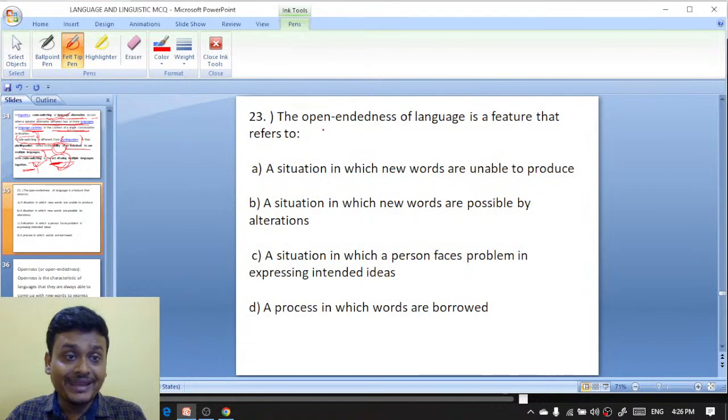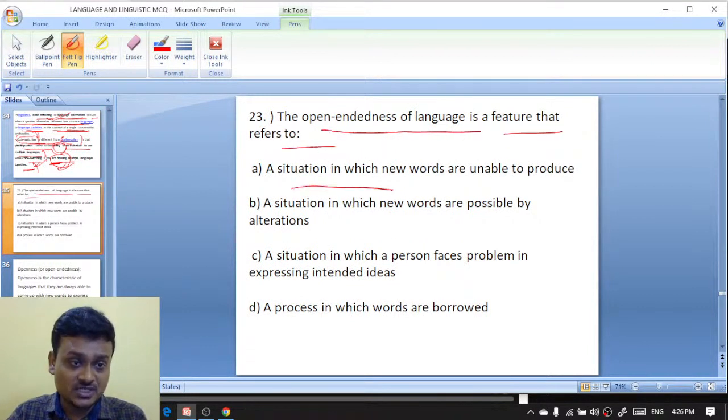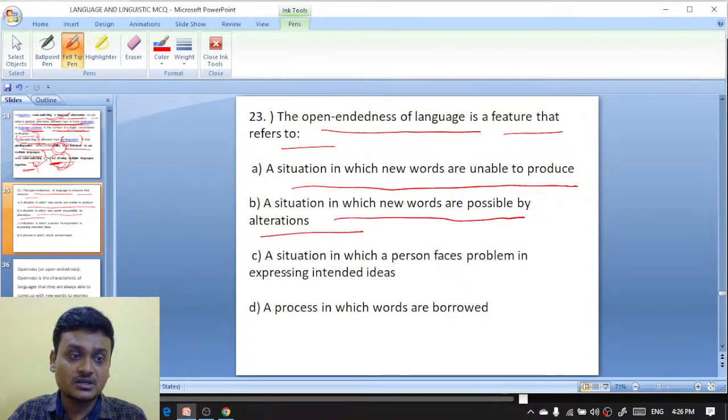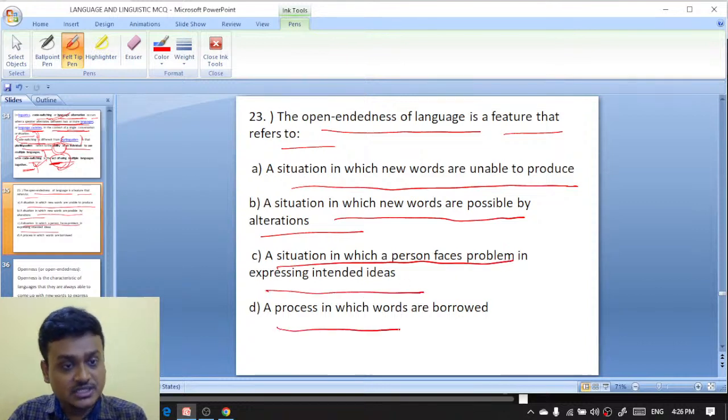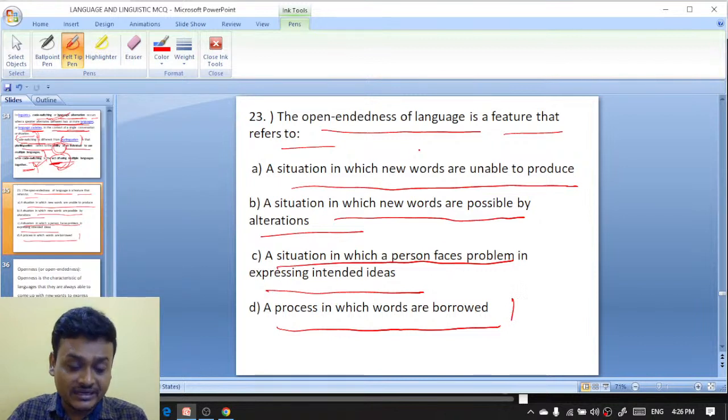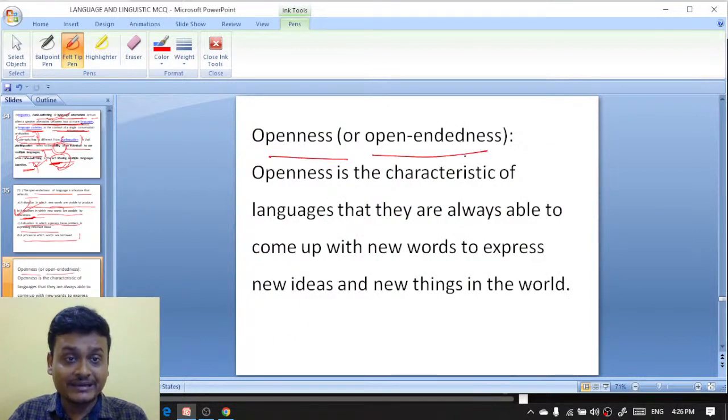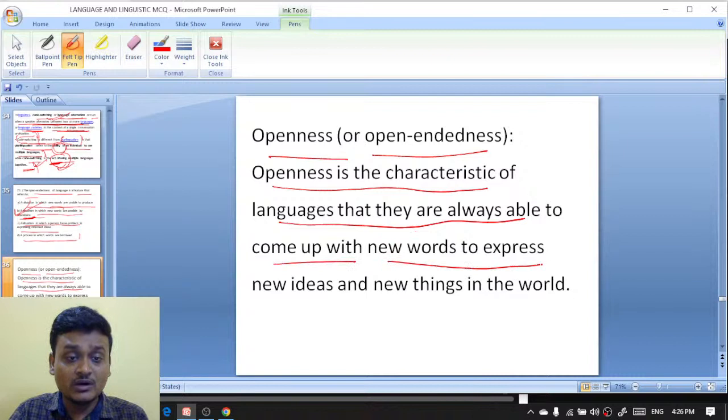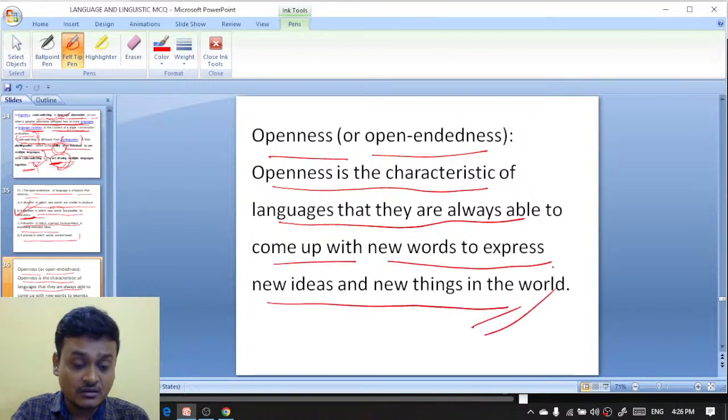Next question. The open-endedness of a language is a feature that refers to a situation in which new words are unable to be produced, or a situation in which new words are possible by alternations, or a situation in which a person faces problems in expressing intended ideas, or a process in which words are borrowed. The open-endedness of a language refers to a situation in which new words are possible by alternations. Here is the explanation: openness is the characteristic of language that speakers are always able to come up with new words to express new ideas and new things.